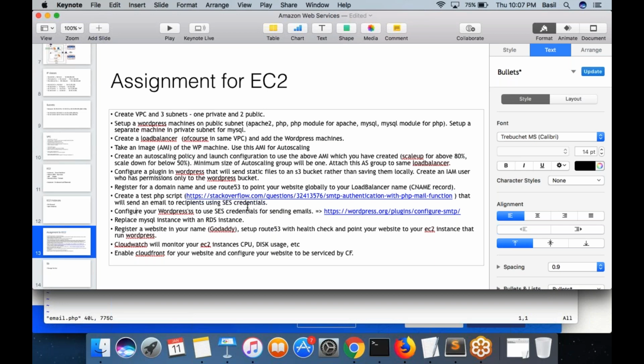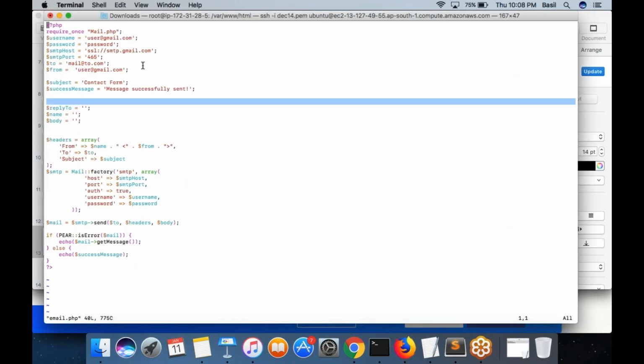So for that, you already know how to install a plugin in WordPress now, right? We have seen how to install a plugin in WordPress. Install this plugin in WordPress. You can go into the WP admin dashboard, then go to the plugins page. Over here, search for the SMTP plugin, then click on the install button. It will get installed. Then you would be taken to the configure page where you can actually enter your SES credentials there. The same credentials that you have seen here, right?